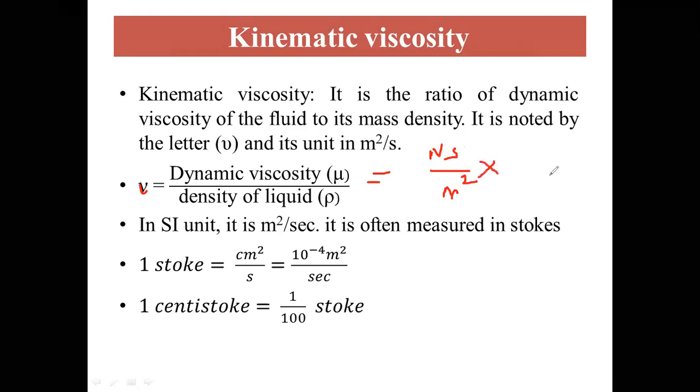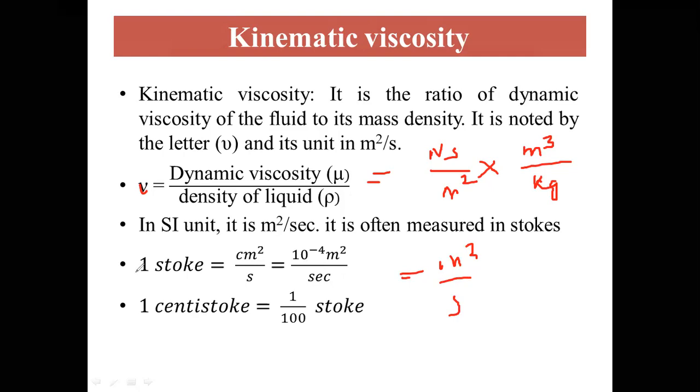and the unit of density will be kilogram per meter cube. So the unit will be meter square per second.